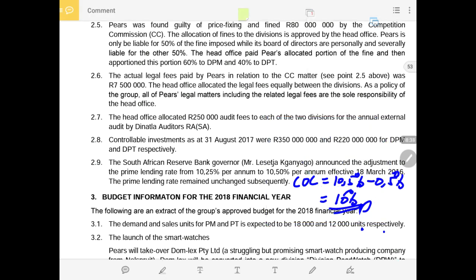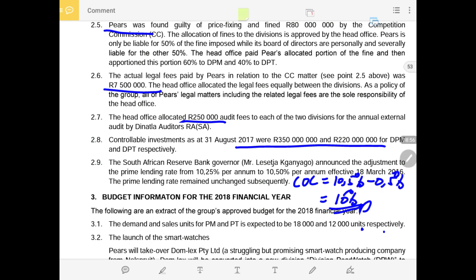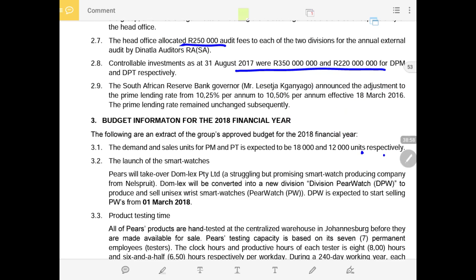We can do that under 2.9. Others, it was not necessary to do any allocation. But note this figure, and note this figure, and note also this one, because they are very crucial in our calculations, and also this one when it comes to the evaluation of the performance of the divisional manager.